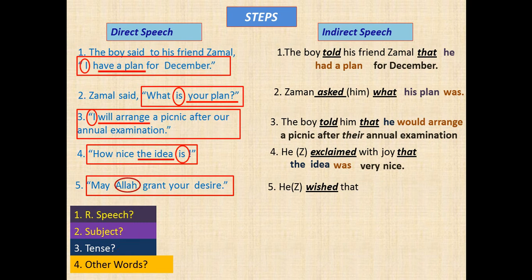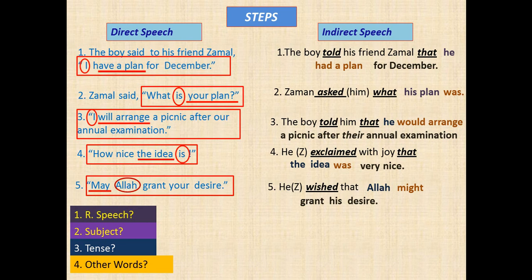Now look at the subject. The subject is Allah. Next, may becomes might, and at last other words, grant your desire becomes grant his desire.